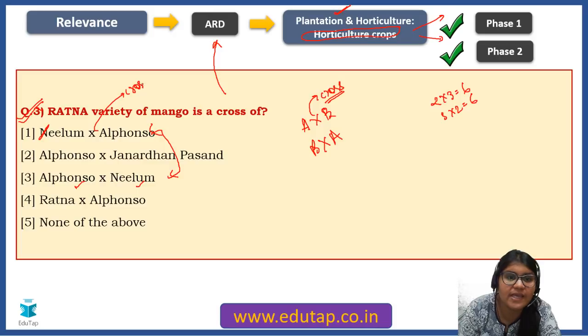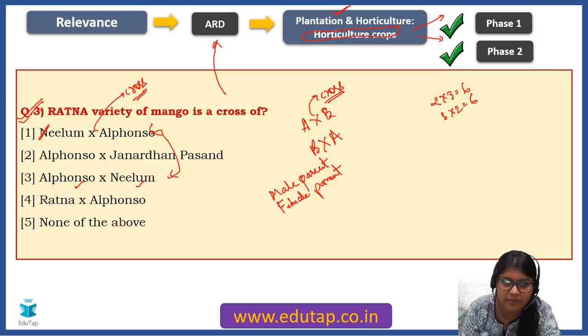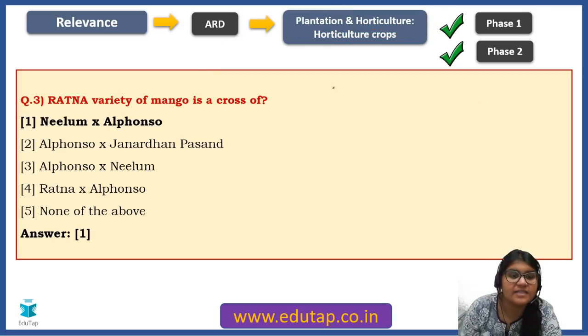Usually it is regarding your male parent and female parent, and usually the female parent is represented first. If I say A cross B and B cross A are the same, then I am taking the male and female parent to be the same. That's not the case, so you cannot interchange it. Understand that particular thing. So the answer for this question: Ratna variety of mango is a cross of Neelam and Alfonso.